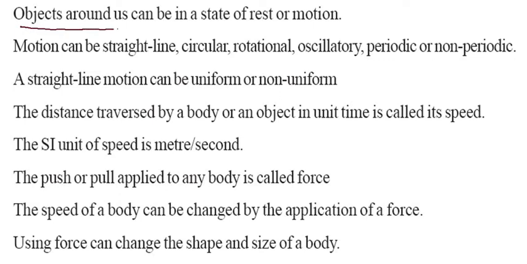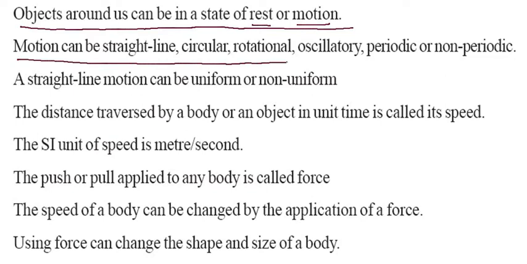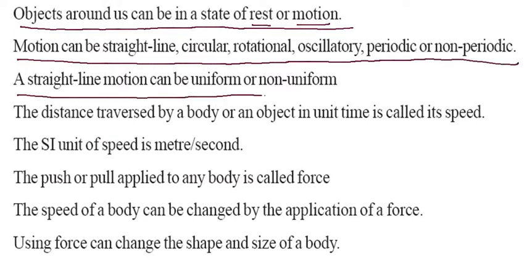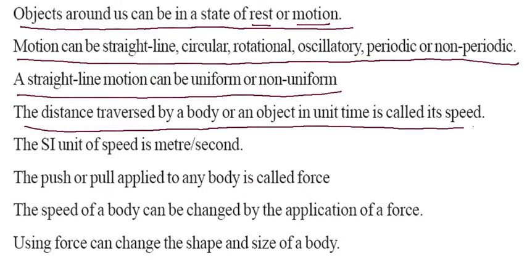Now objects around us can be in a state of rest or motion. They can be in only two ways: otherwise one will be at rest or in motion. So motion can be straight line, circular, rotational, occasionally oscillatory and periodic or non-periodic. A straight line motion can be uniform or non-uniform. The distance traveled by a body or an object in unit time is called its speed. The unit of speed is meter per second.